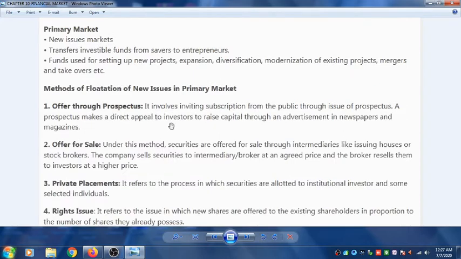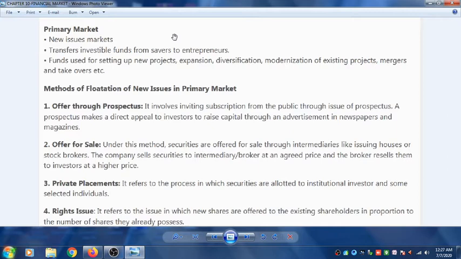Now what is primary market? Primary market is also called the new issues market, where the new shares are issued for the first time. Transfers investable funds from savers to entrepreneurs. The fund is transferred from the savers, who are the households, to the entrepreneurs who require the money to run their business and the company.